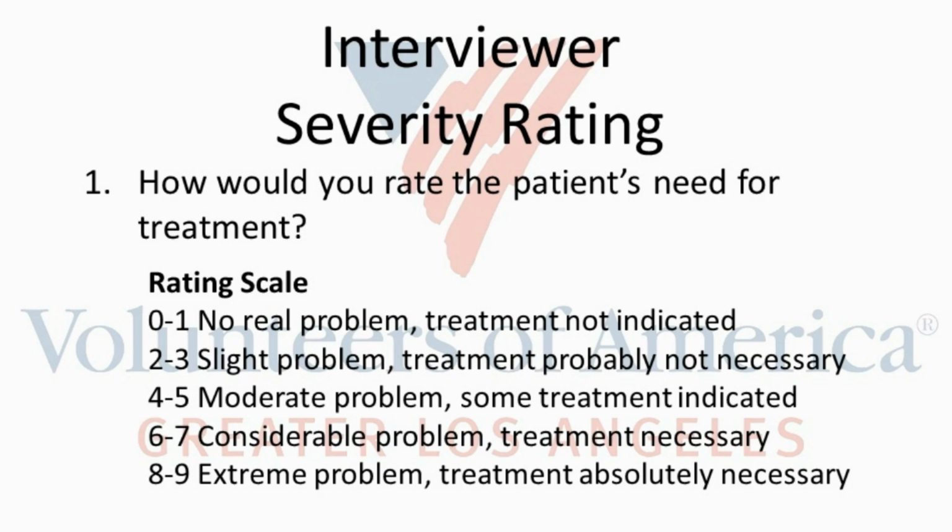A 4 to 5 rating means that there's a moderate problem. Some treatment is indicated. A 6 to 7 rating means considerable problems. Treatment is necessary. Lastly, an 8 to 9 rating means that there are extreme problems. Treatment is absolutely necessary. It is important to note that these ratings are not intended as estimates of the client's potential benefit from treatment, but rather the extent to which some form of effective intervention is needed, regardless of whether that treatment is available or even is in existence.